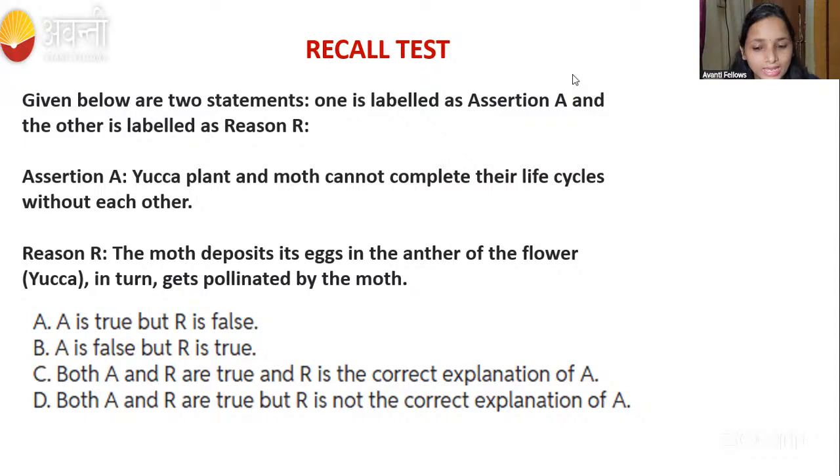A, why A? Any reason to choose A? What you're telling is A is correct, whereas the reason is wrong. Why?